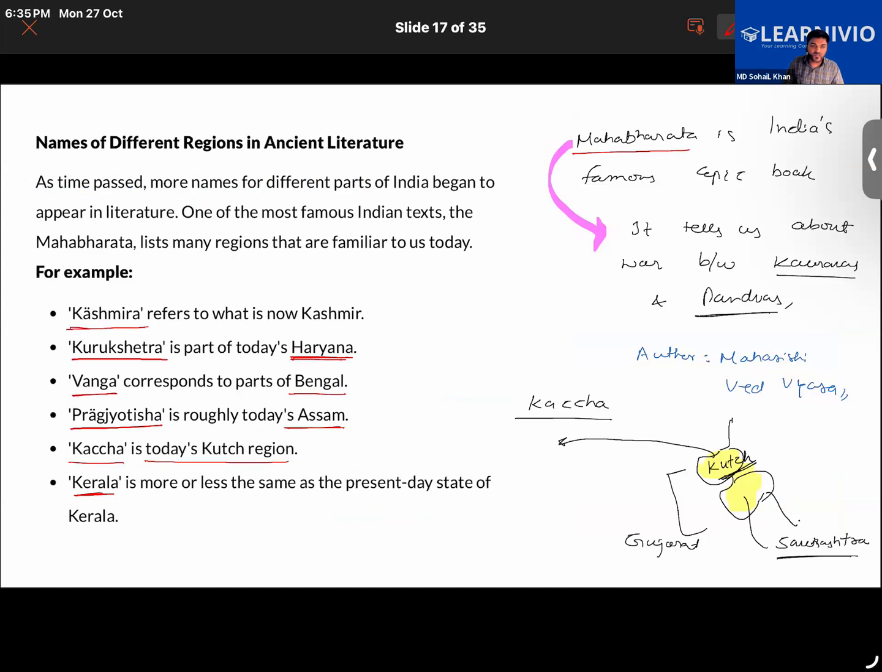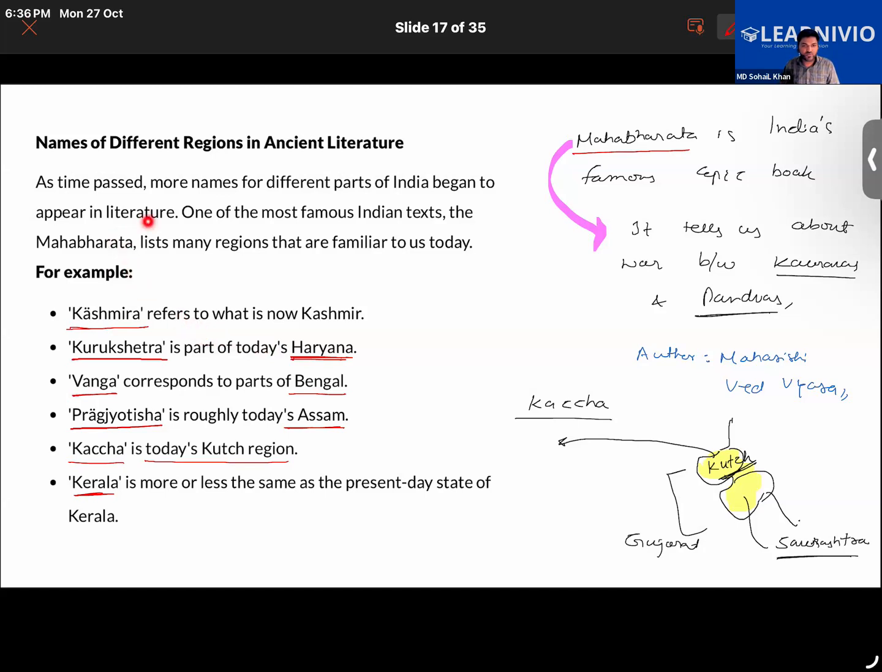The Persian soldiers called India Sindhu. Then we learned that different parts of India had different ancient names. For example, if you talk about Kashmir, back in the day, it was known as Kashmira. So we see that in the Mahabharata, different names of India's different places have been mentioned.